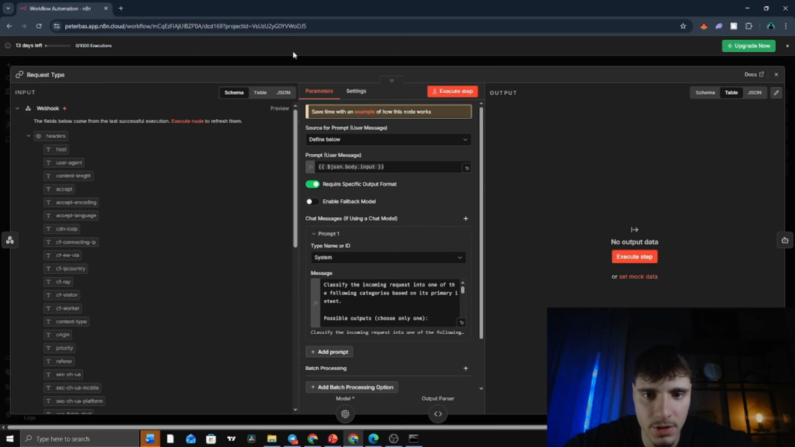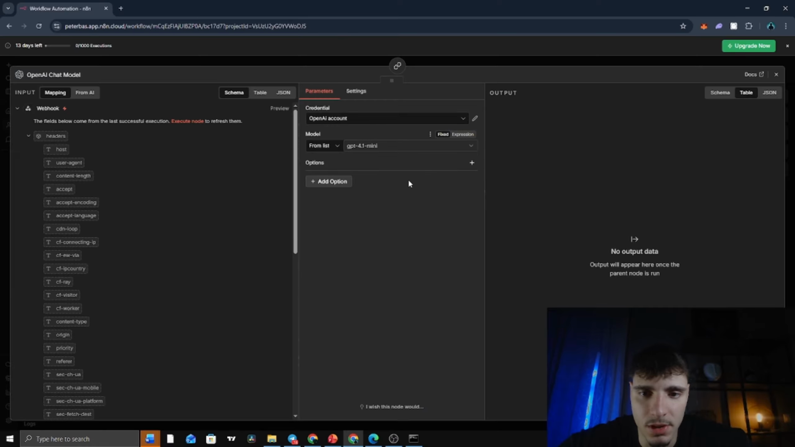Let's move forward to the next one. It's the request type, and this is very important. This is where N8N reads the message and decides what kind of question it is. It uses an LLM, in this case GPT 4.1 mini, with a specific prompt.